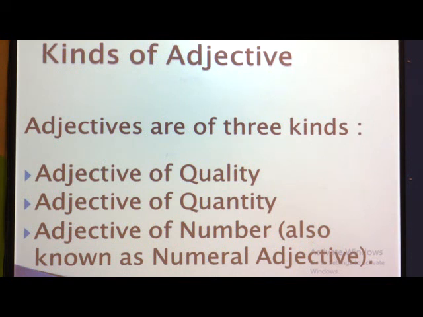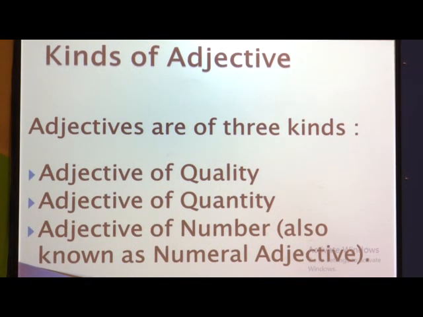So adjectives are of 3 kinds. What are the three kinds? They are distributed in 3 types according to their uses in sentences. So adjectives of quality. What is quality? Yes, it is an abstract noun, correct. And adjectives of quantity, it is not abstract, it is concrete. Very good. And adjectives of number, yes, it comes under countable and uncountable nouns. Very good. So adjectives of number are also known as numeral adjectives.